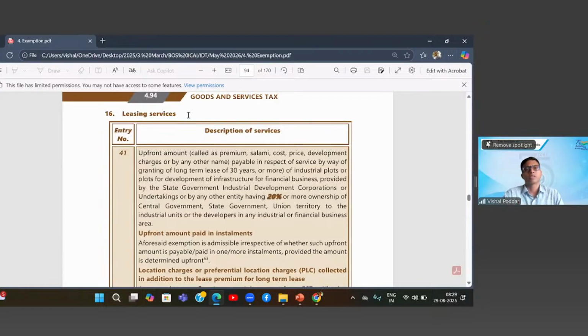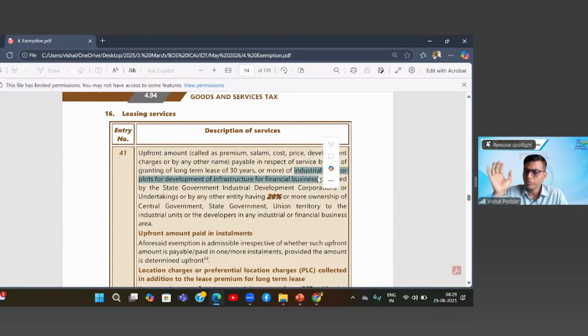Now we have the leasing service. Again, this entry 41 is a very important exemption entry. What it covers is the upfront lease premium, which is also called premium or salami or cost price, etc., where you are given a lease for a period of minimum 30 years. Now, this lease is towards what? So it is towards industrial plots or plots for development of infrastructure for business, etc.